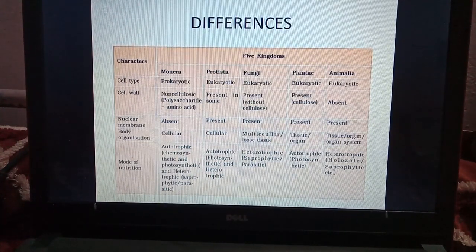Nuclear membrane, it is absent in Monera and present in other groups. Body organization, so it has cells in Monera and Protista since they are unicellular, and in fungi, Plantae and Animalia it is complex. Mode of nutrition, so Monera, Protista, they are both autotrophic as well as heterotrophic. While fungi are heterotrophic, they never make their food. Plantae are autotrophic, while Animalia are heterotrophic.